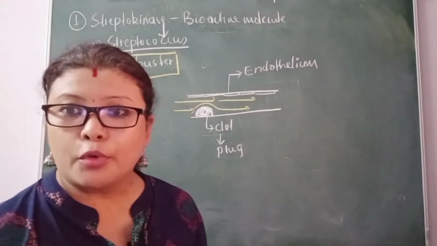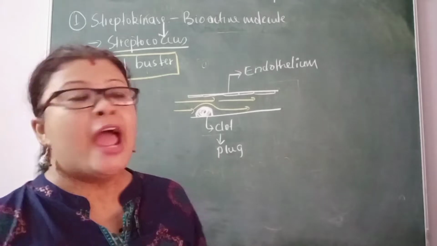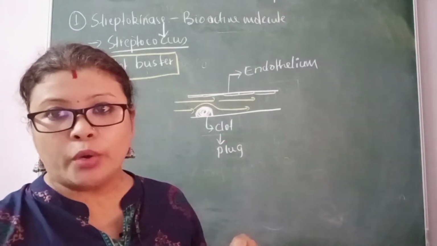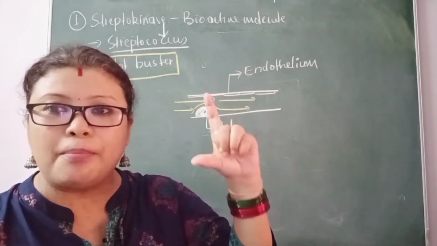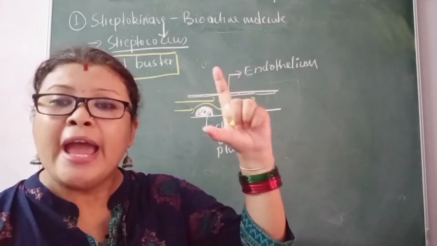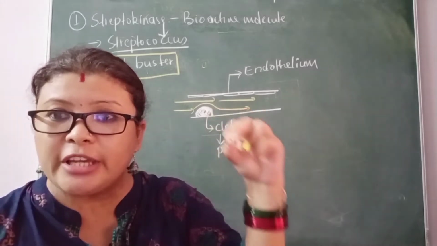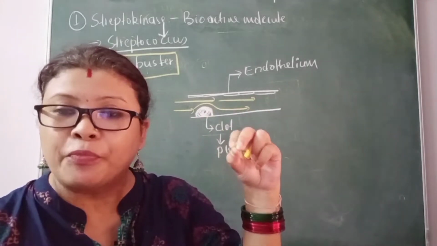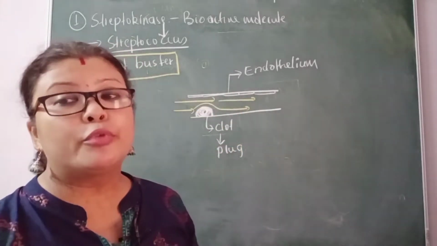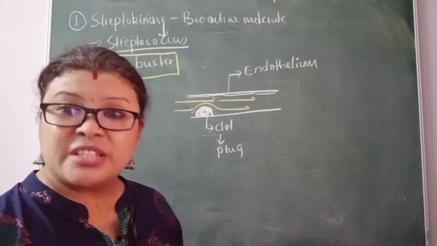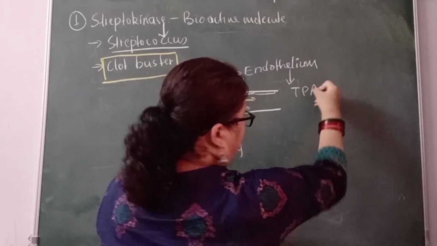The endothelium produces a natural substance that removes this clot. In case there is a minute clot formation in our blood vessels, the endothelial cells of blood vessels will produce a type of substance which is called TPA.